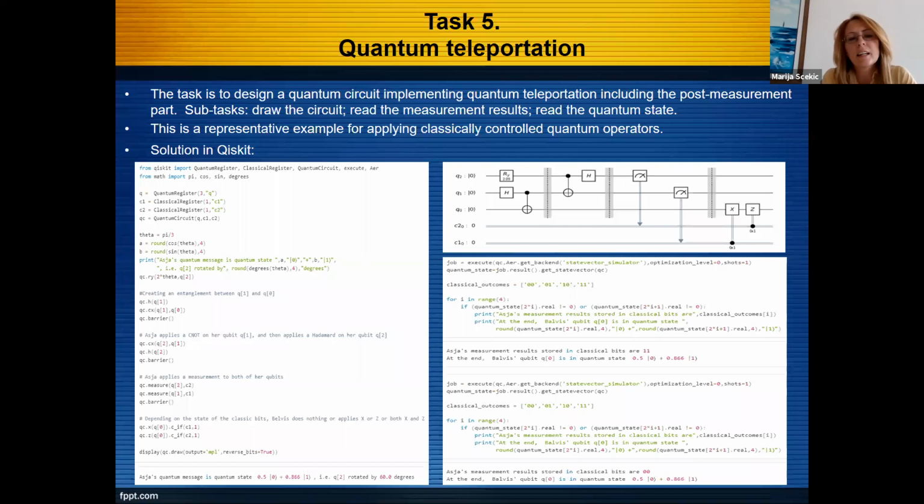The next task is quantum teleportation. The task is to design a quantum circuit implementing quantum teleportation, including the post-measurement parts. Subtasks are to draw the circuit, read the measurement results, and read the quantum states. This is a representative example for applying a classically controlled quantum operator, and we can see the solution in Qiskit here.